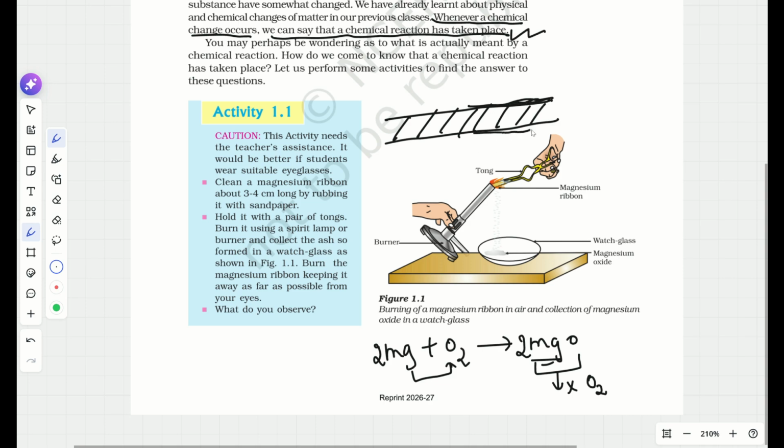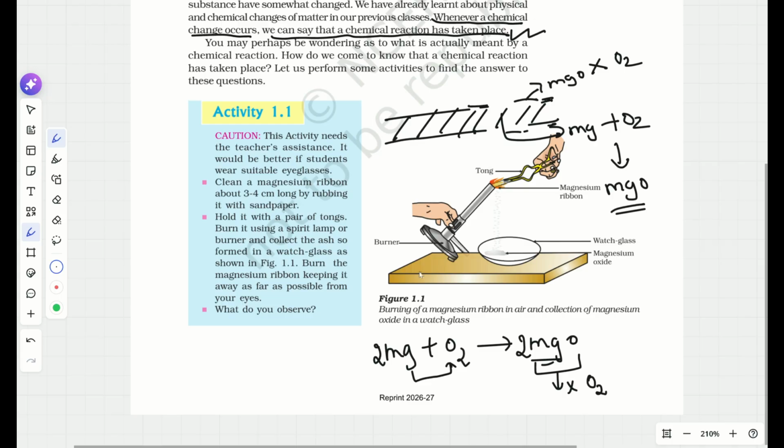This is a thin layer of magnesium oxide. This cannot react with oxygen. So what will we do? We will remove this small layer. So we will get pure magnesium, and this reacts with oxygen properly to give magnesium oxide. So this is the reason. Because of the formation of an oxide layer above the magnesium ribbon, we usually clean the magnesium ribbon before burning it.